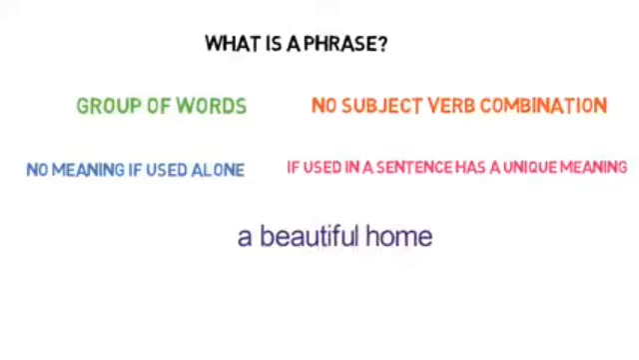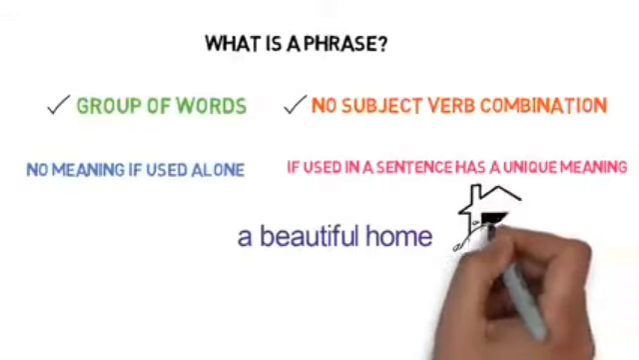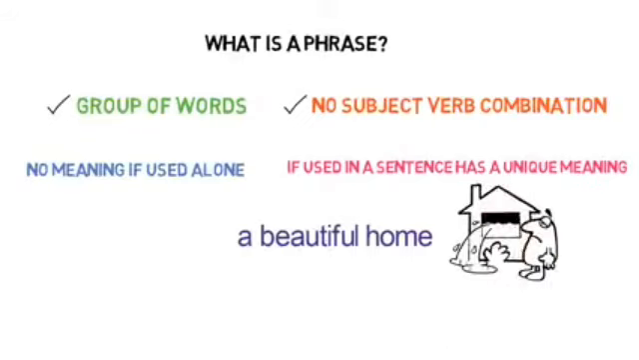A beautiful home. If I say these words to you, is it a group of words? Yes, it's a group of words. Can we see any subject here? No, there is no subject-verb combination. And does it give us a complete meaning? It gives us some meaning, but not complete, isn't it? So it has no meaning if used all alone.